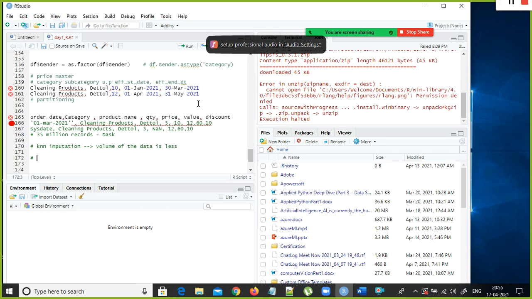As part of data pre-processing, we do type conversion, and then there is some kind of data cleaning. For example, in your price column, simply you cannot convert it. So for type conversion, let's say I have an order date. In your Excel sheet you have given something like 01 March 2021.